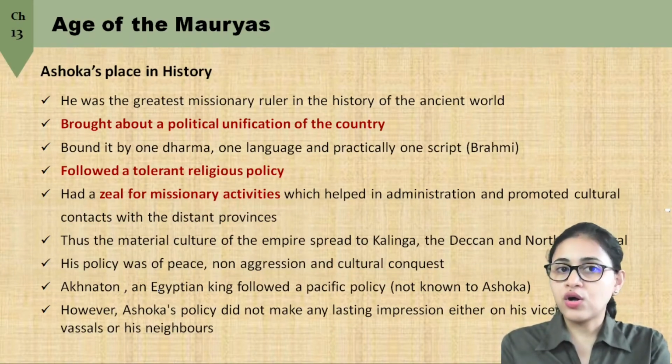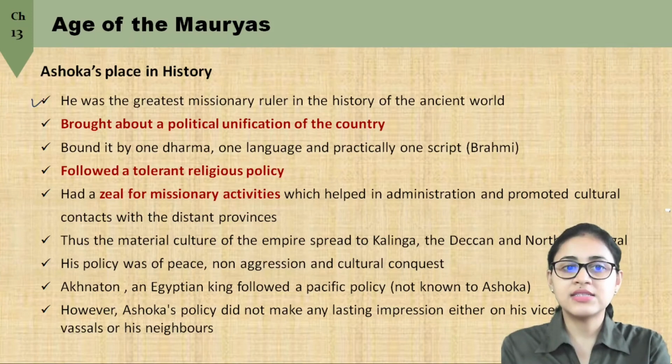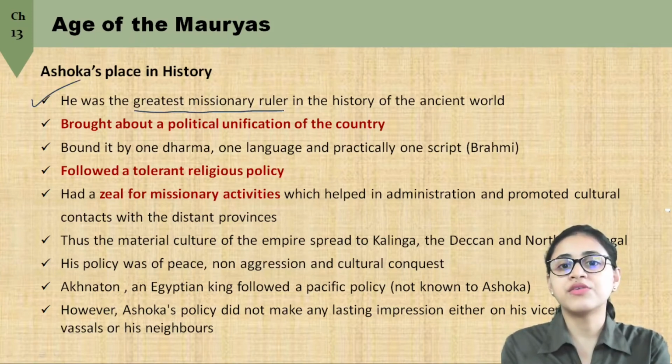Now, if we have to talk of Ashoka's place in history, he is considered as the greatest missionary ruler in the history of the ancient world.